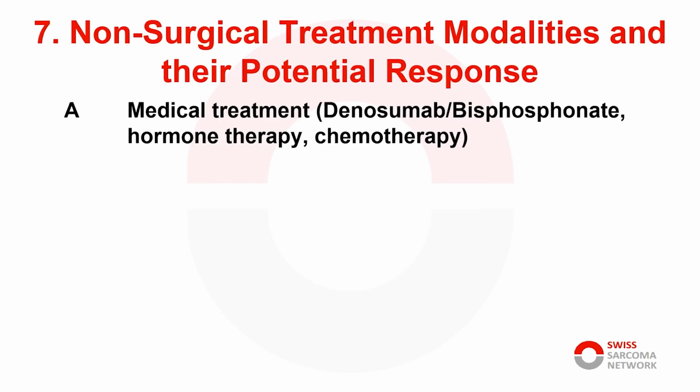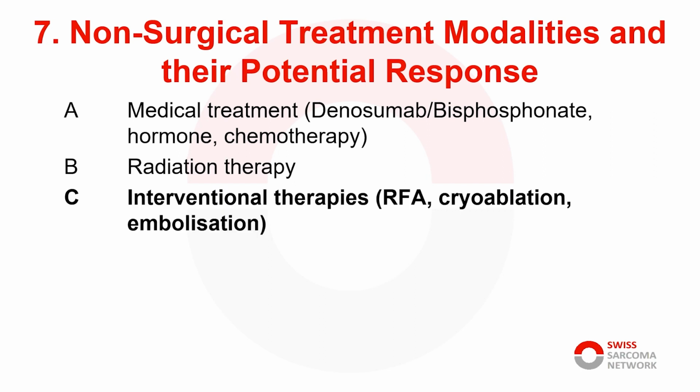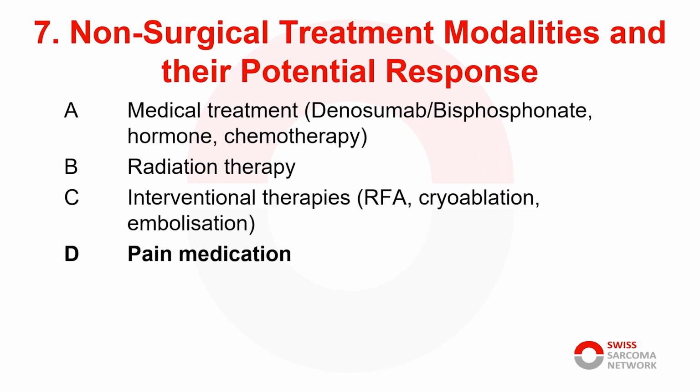7. Non-surgical treatment modalities and their potential response. It is very important to work in a multidisciplinary team to consider all the options for treating the bone metastasis, such as denosumab or bisphosphonate, hormone therapy, and chemotherapy. Radiation therapy is still the most used treatment option for bone metastases, but interventional therapies like radiofrequency ablation, cryoablation, or embolization are alternatives to consider. And we shouldn't forget pain medication.